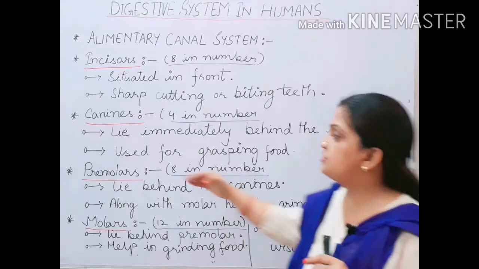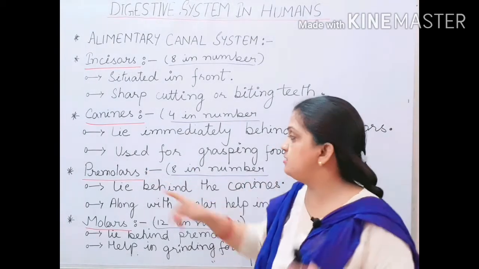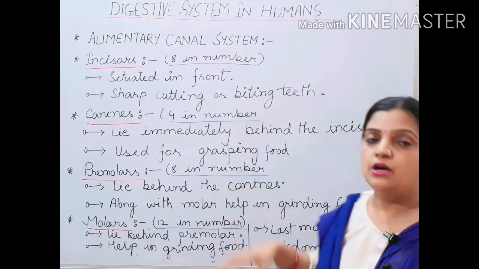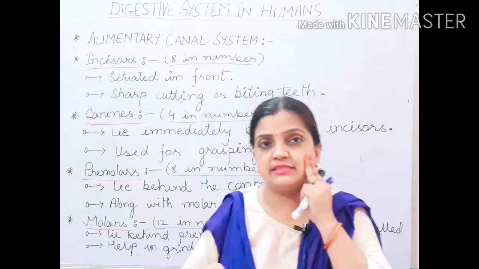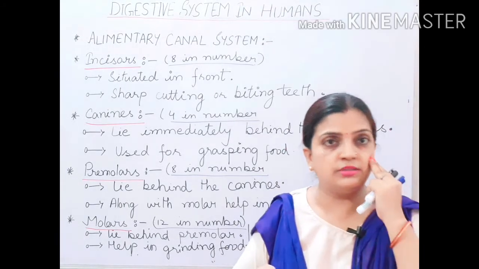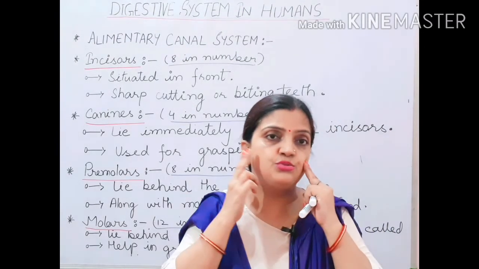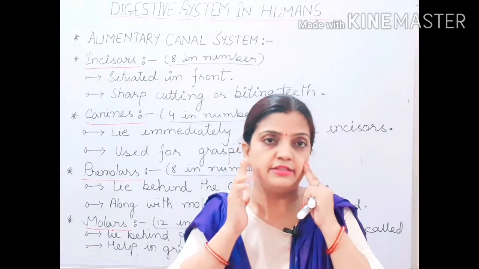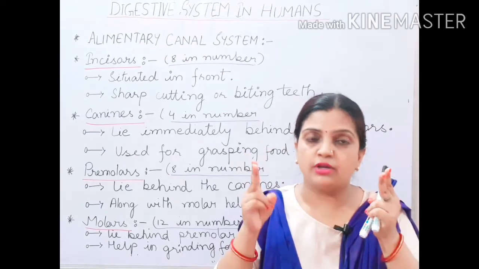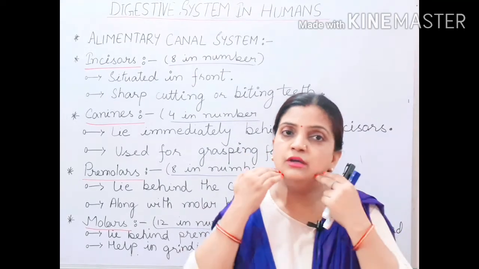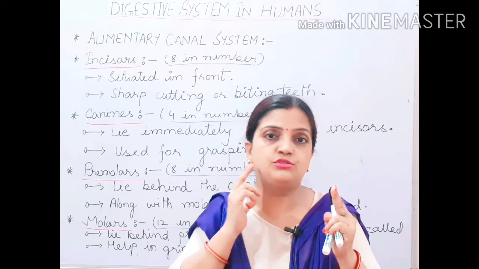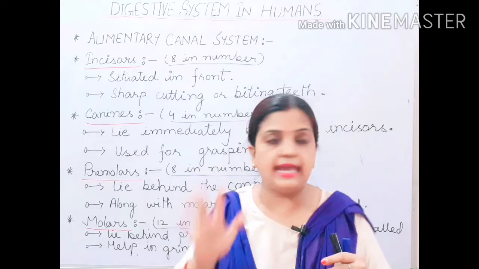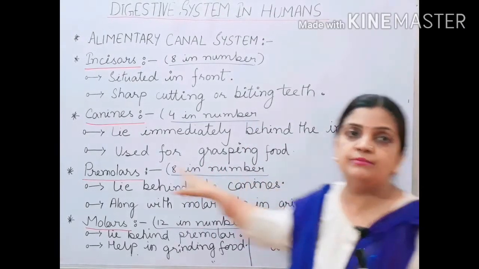Now children, moving beside the canines, your premolars are there. Premolars are 8 in number. It means 2 on the upper jaw on the left side of the face and 2 on the right side of the face beside the canines. So 2 plus 2 makes 4. Similarly, on the lower jaw also 2 on this side and 2 on this side. So 4 plus 4, upper jaw and lower jaw, makes 8. So premolars are 8 in number.